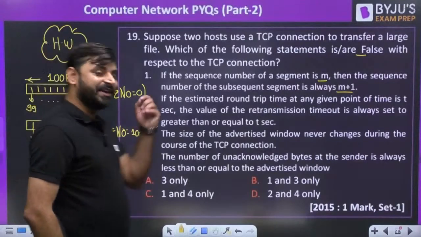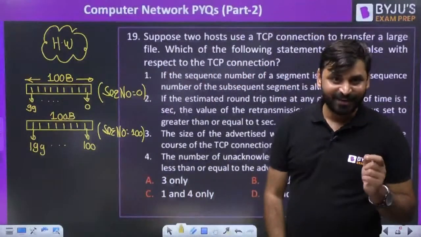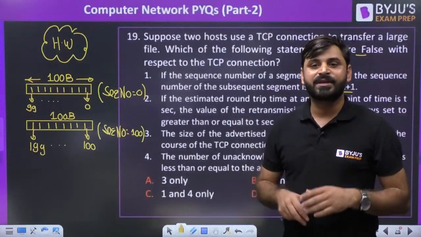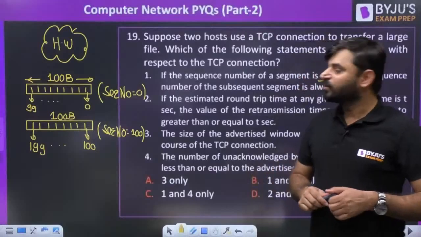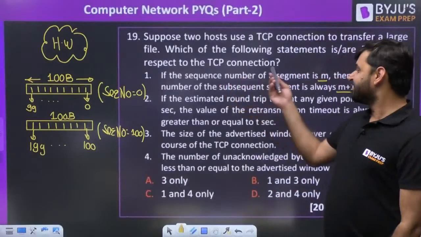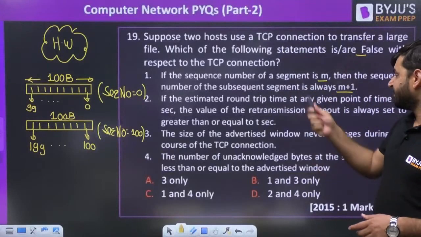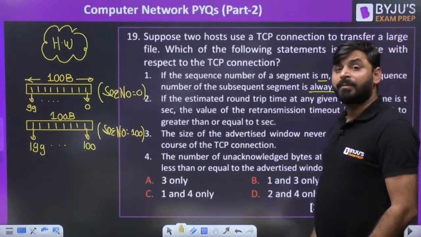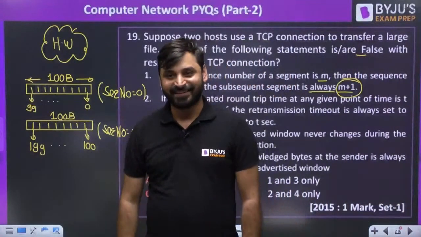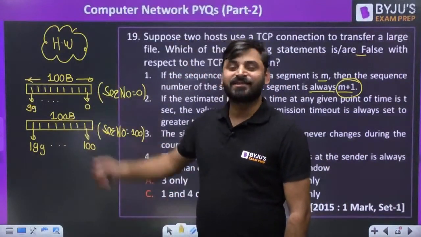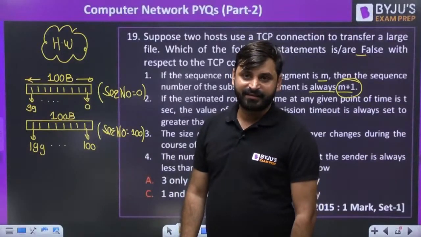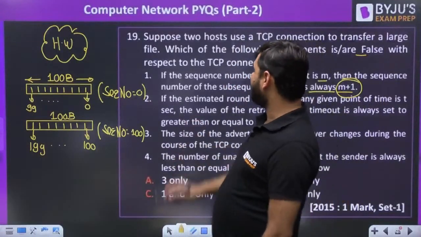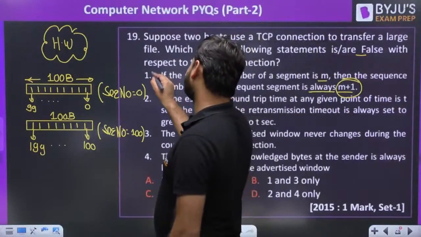So it will not happen that if any segment has sequence number m, the next segment also has sequence number m plus 1. It is 100% wrong. If the sequence number of a segment is m, then the sequence number of the subsequent segment is not always m plus 1. If we are sending only one byte, it may be that: we are sending one byte, so it is 0, and the next segment may be 1. But we are sending 100 bytes. Suppose I am taking an example. So this is 100% false.